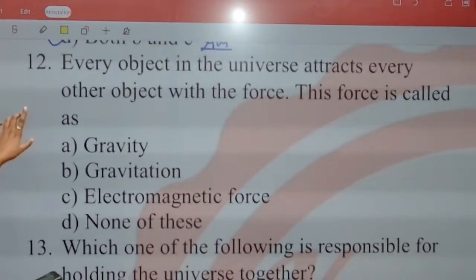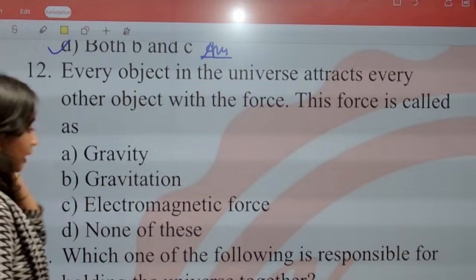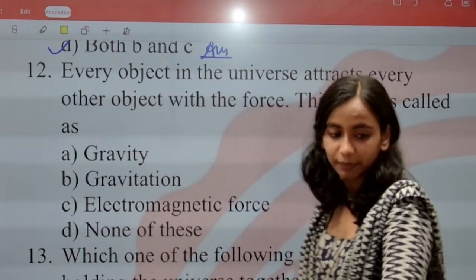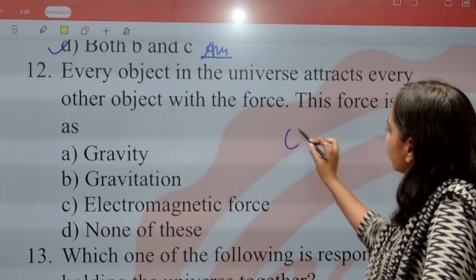Okay, question number 12. Every object in the universe attracts every other object with a force. This force of attraction is called? Every object in the universe attracts every other object with this force. This force of attraction is called as gravity, gravitation, electromagnetic force, or good evening, Namita, none of these. So let us say there are two objects.